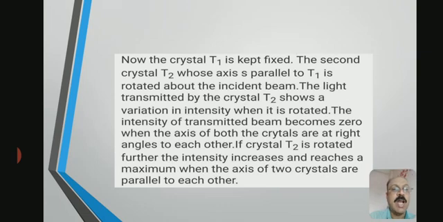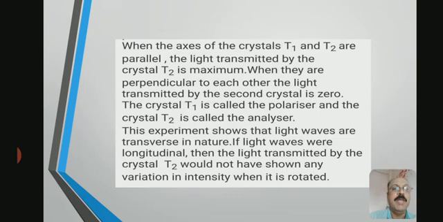The intensity of the transmitted beam becomes zero when the axes of both crystals are at right angles to each other. If crystal T2 is rotated further, the intensity increases and reaches a maximum when the axes of the two crystals are parallel to each other, as shown in the diagram. When the axes of T1 and T2 are parallel, the light transmitted by T2 is maximum. When they are perpendicular to each other, the light transmitted from T2 is zero.